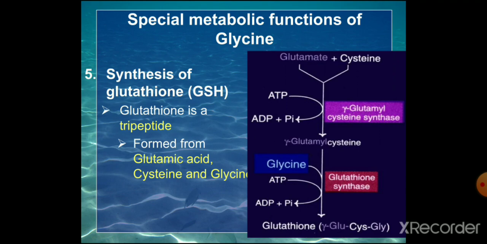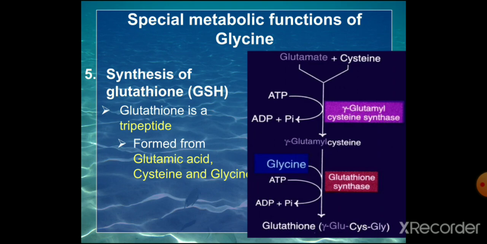So first, glutamic acid with cysteine, with the help of ATP and gamma glutamyl cysteine synthase enzyme, forms gamma glutamyl cysteine. So in the first step, 1 ATP is required, and then glycine is added to the gamma glutamyl cysteine by glutathione synthase enzyme. Again, one more molecule of ATP is taken, and it forms glutathione, that is gamma glutamyl cysteinyl glycine.